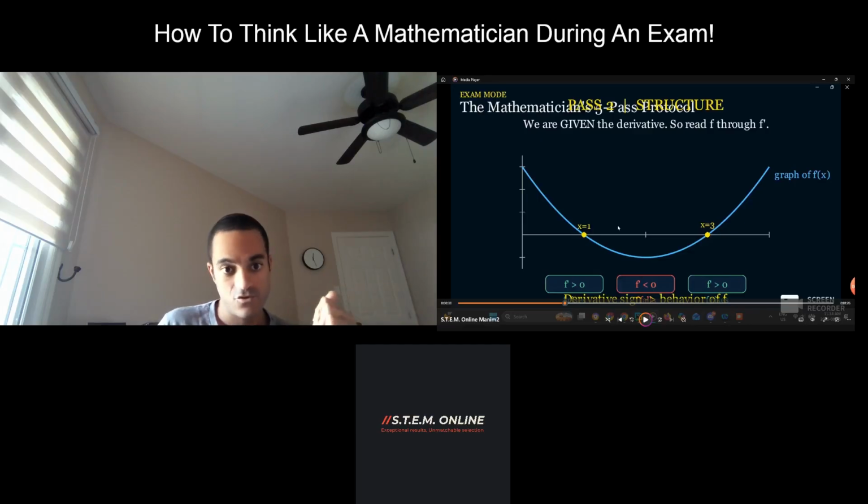Now, as you can see here, I've graphed the function. It's very important if you graph things, so you can see what is happening.